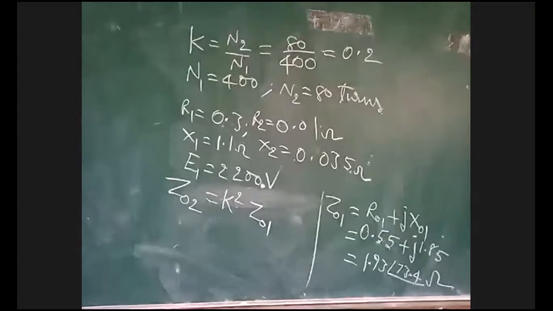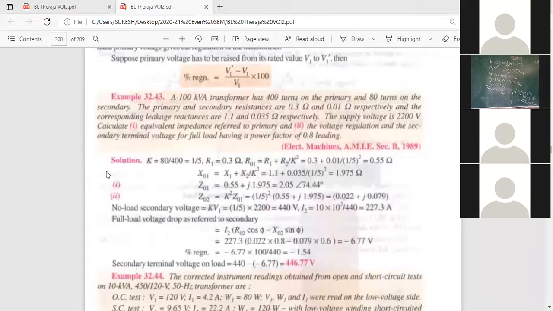Z02 is equal to K square into Z01. Which one? Z02, sir. 0.077 at an angle of 73.4. Whether you are taking the rectangular form or polar form in this formula?